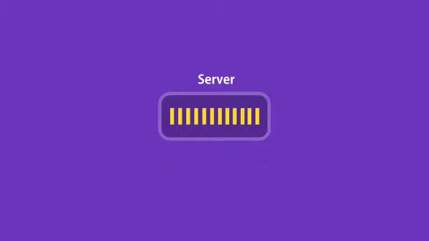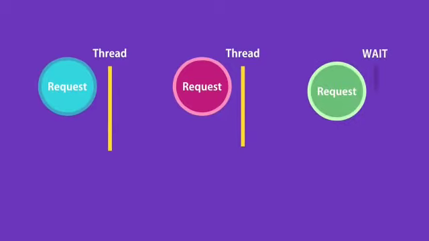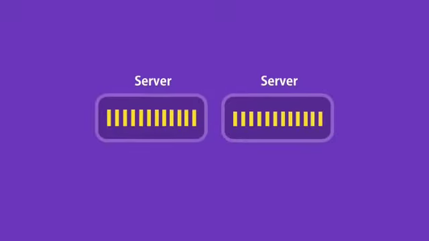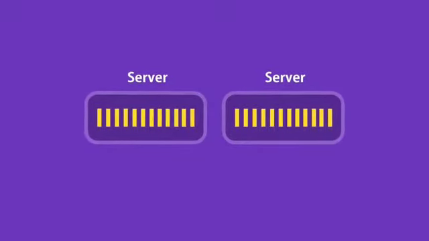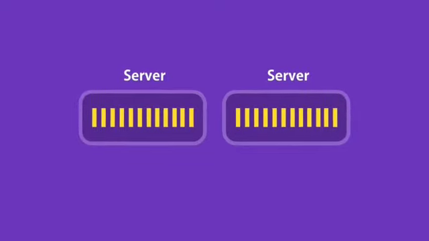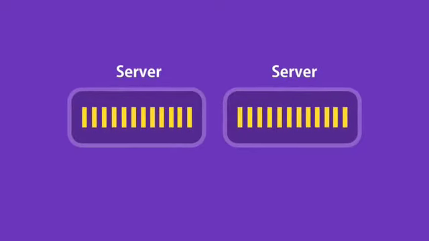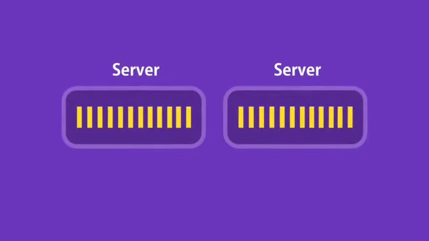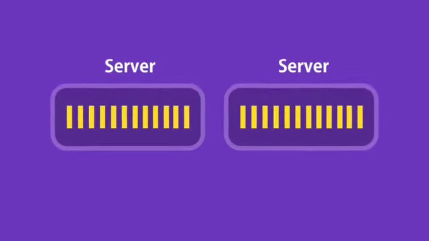Now imagine what would happen if we have a large number of concurrent clients. At some point, we're going to run out of threads to serve these clients. So new clients have to wait until threads are available, or if we don't want them to wait, we need to add more hardware. So with this kind of architecture, we are not utilizing our resources efficiently. This is the problem with blocking or synchronous architecture, and as I explained, that's how applications built with frameworks like ASP.NET work by default. Of course, in ASP.NET, it is possible to use asynchronous architecture, but you will have to do extra work for that.